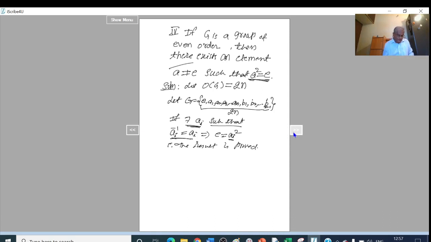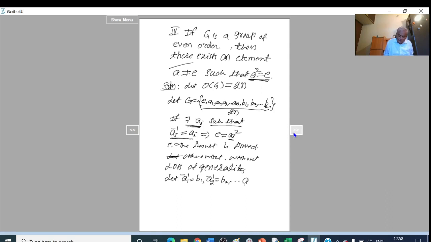Otherwise, without loss of generality, let me take inverse of A1 equal to B1 and inverse of A2 equal to B2.